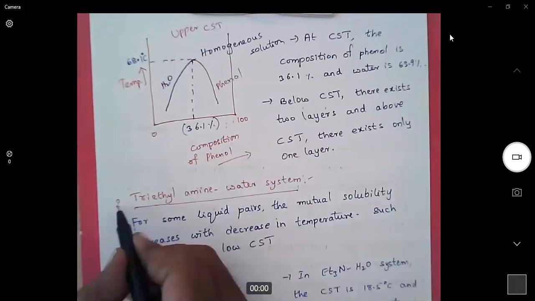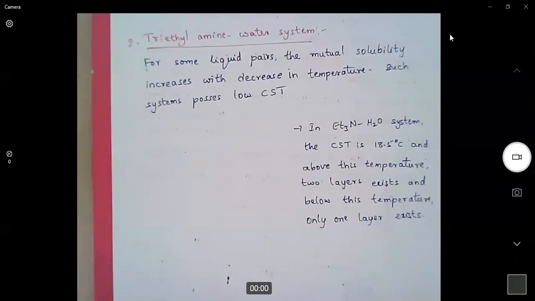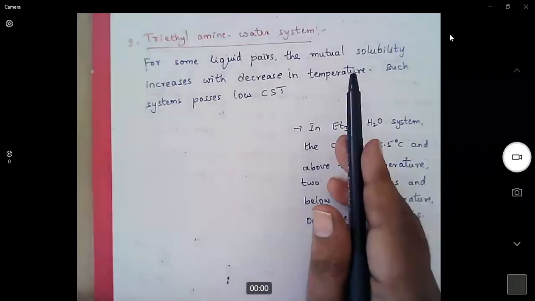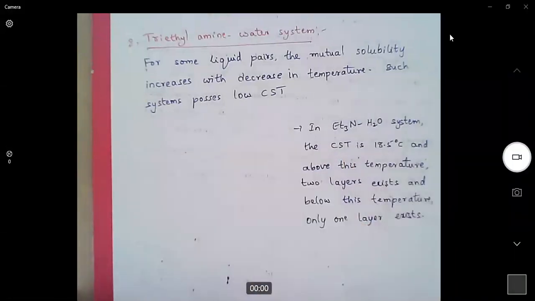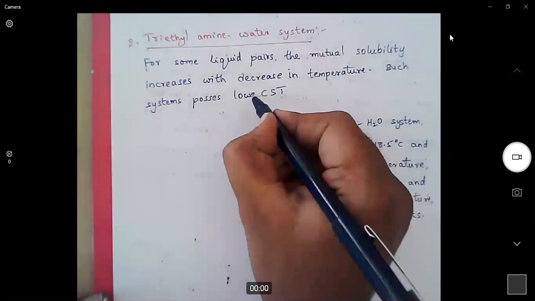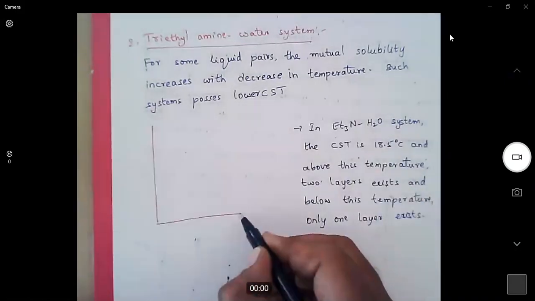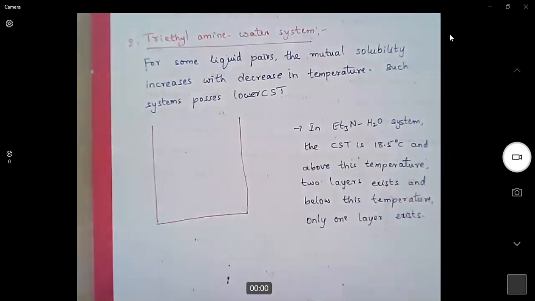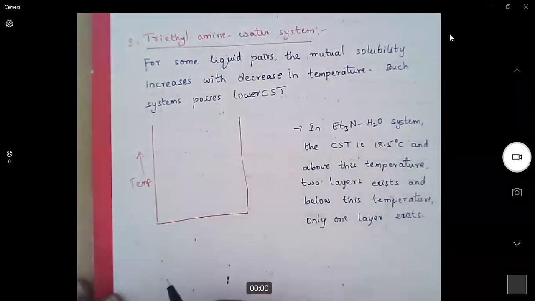The second case is triethylamine water system. For some liquid pairs, the mutual solubility increases with decrease in temperature. Such systems possess lower CST. That means, on y-axis we will take temperature, x-axis we will take composition.